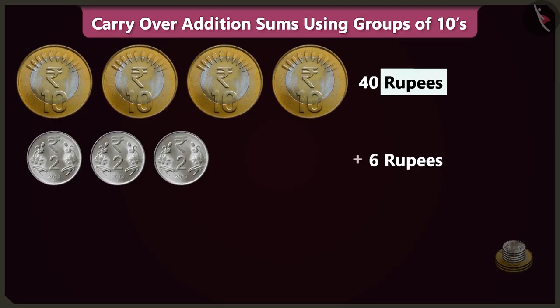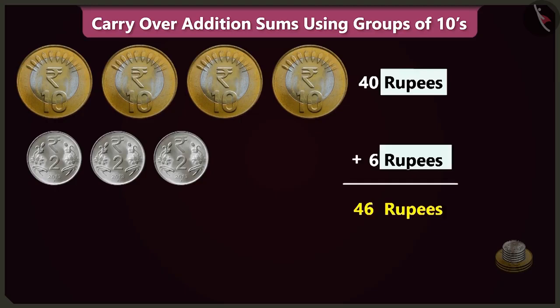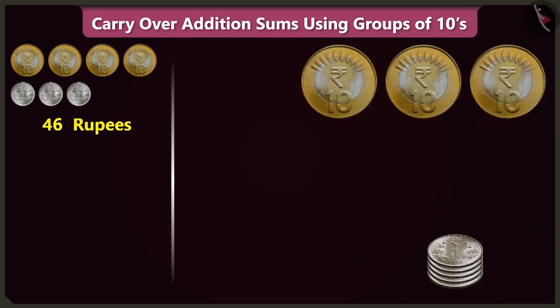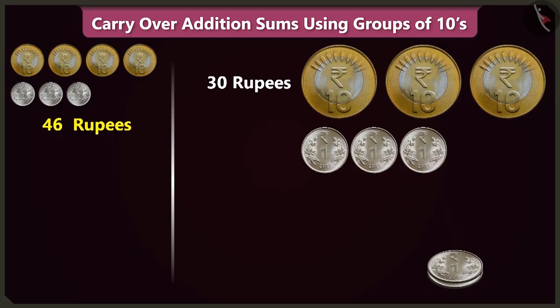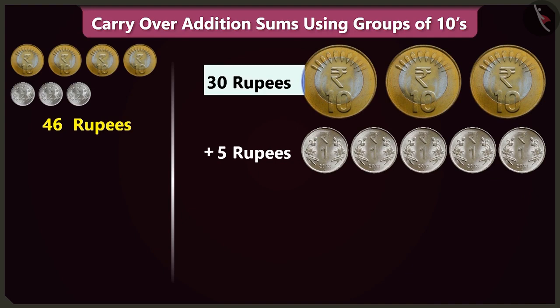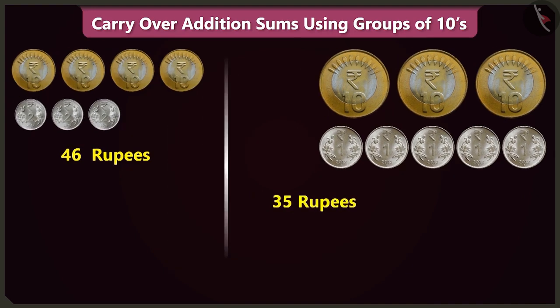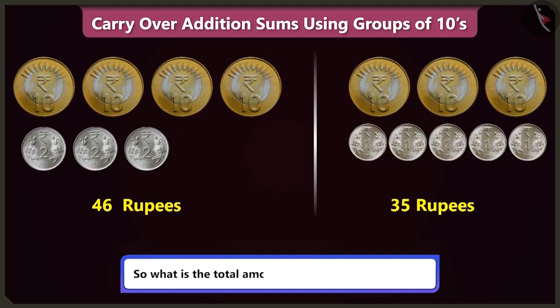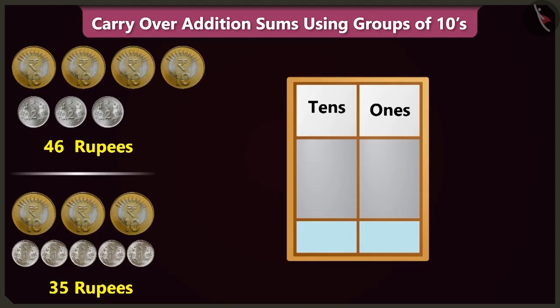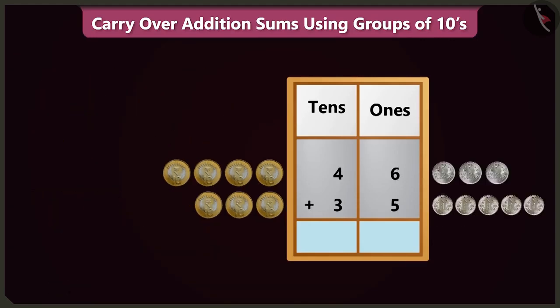So 40 and 6, there are 46 rupees. In this pile of coins, there are 1, 2 and 3 coins of 10 rupees, which is 30 rupees. And 1, 2, 3, 4 and 5 1 rupee coins. So there are 30 and 5, 35 rupees. So what is the total amount in both the piles of coins? To find that out, we have to write both the numbers in the ones and tens boxes.